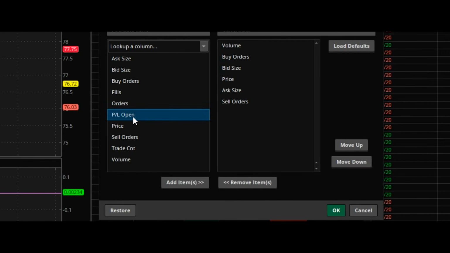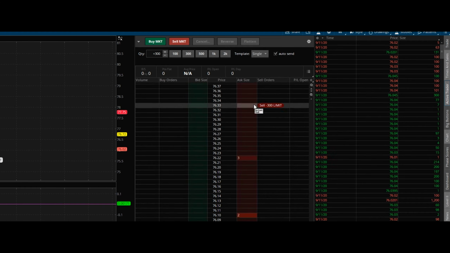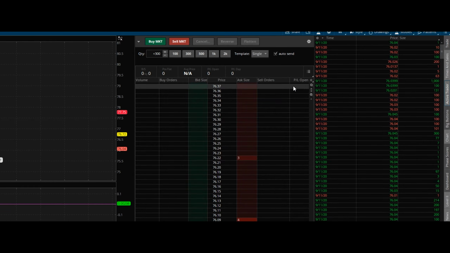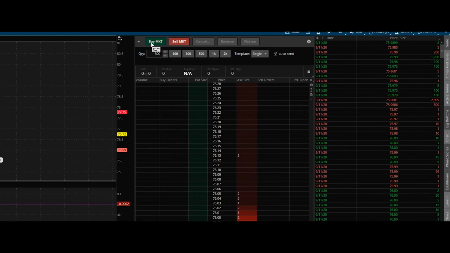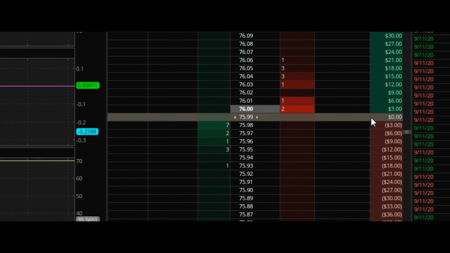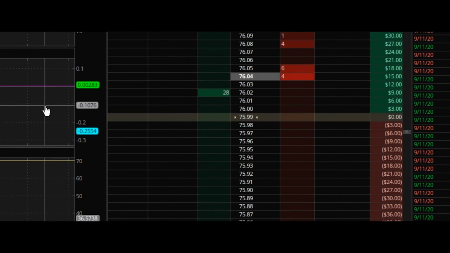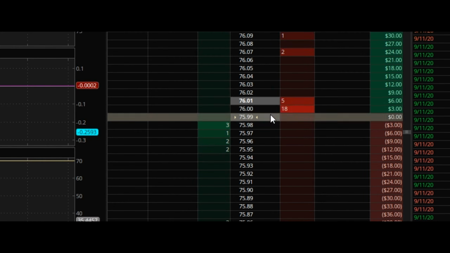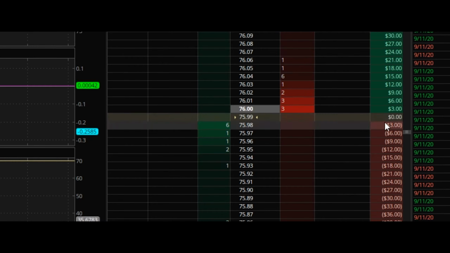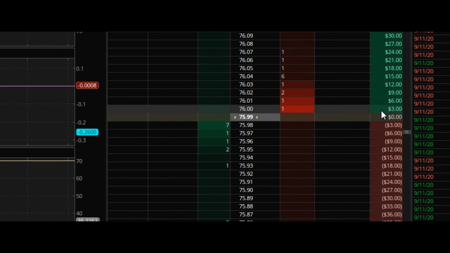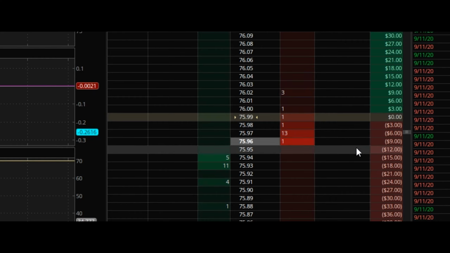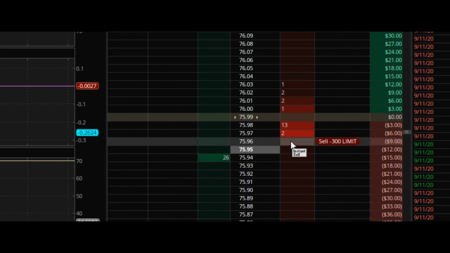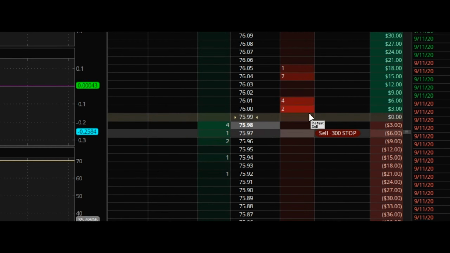Go to P/L open. This is a great little column to have on your active trader window because now if we were to start a position, we can now see our potential profit and our potential loss depending on which way the stock moves. So right now it looks like it's moving upward a bit and we can see that we're up $3. Now it's coming down and now we can see that we're down $12 and it's just going to keep fluctuating depending on which way the stock moves.